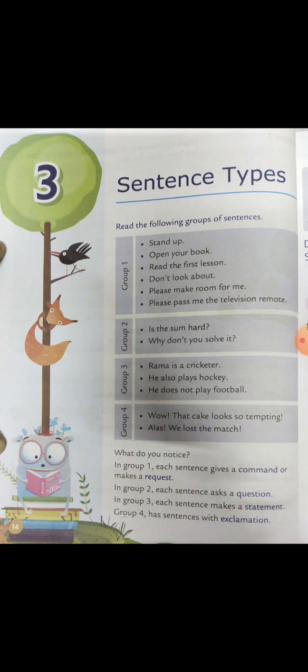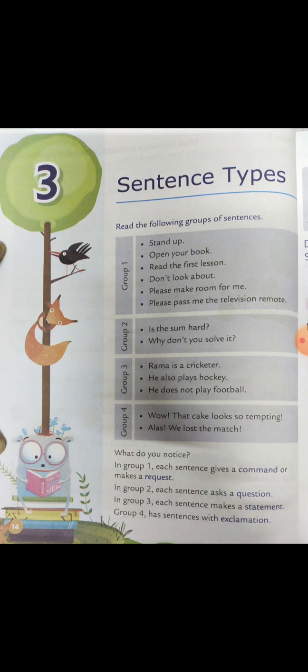For example, Ram is running. The boys are going to school. Usually, a sentence begins with a capital letter and it ends with a full stop. And a sentence consists of a subject as well as predicate. The beginning of the sentence is subject and the ending part is predicate.